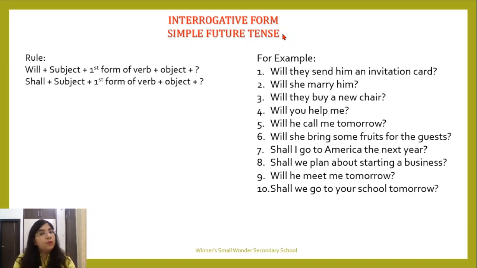The rule again, what it will be: your verb will come in the beginning of the sentence. So your rule becomes: will plus subject plus first form of verb plus object plus question mark. Shall plus subject plus first form of verb plus object plus question mark. Now let's look at the examples.